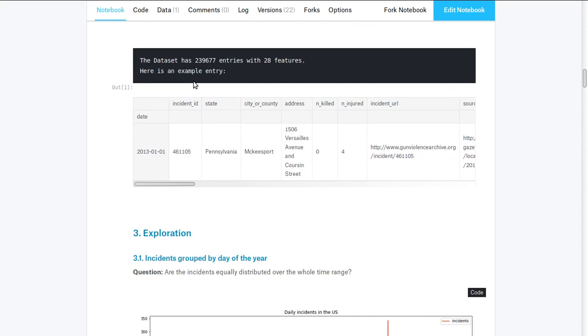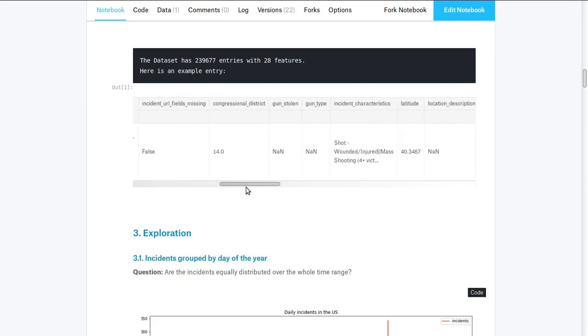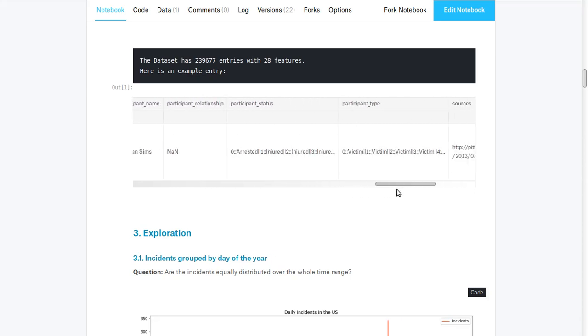There are roughly 250,000 unique incidents with 28 features in this dataset. Here you can see a typical incident. For example, it has been stored when and where the incident happened, how many people have been killed and injured, which guns have been used, and some data for the people involved. For example, you can find the age, gender, and whether the suspect has been arrested in this data.